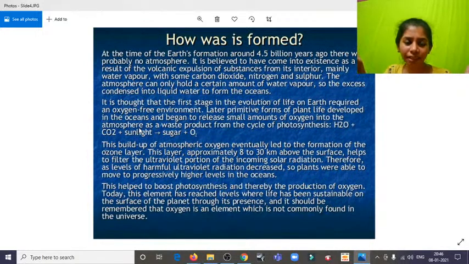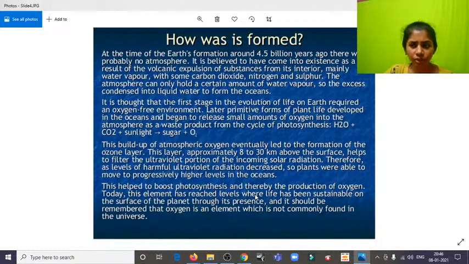It is believed that Earth was actually a very hot ball, and there could never be any life sustenance there because it was very hot, and the atmospheric composition was far different from what we have now. Slowly, just like how life evolved to be like a human, the oxygen and the atmosphere went through a series of evolutions, and that's how we have oxygen over here. And that's how it's written over here.